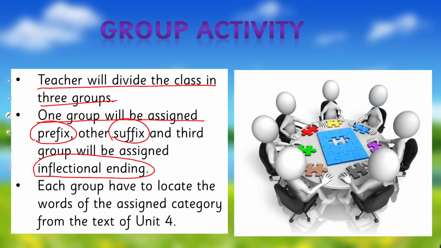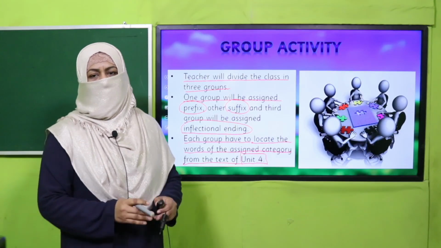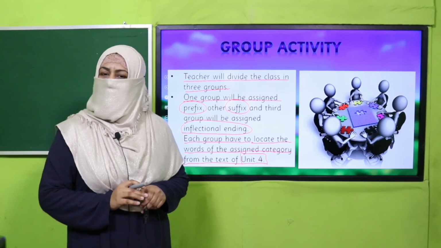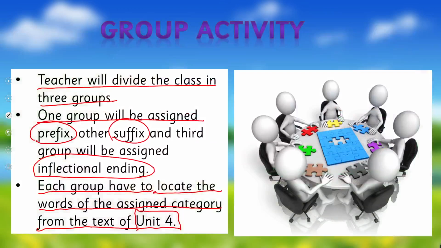Each group has to locate the words of the assigned category from the text of unit 4. Okay, very simple. So teacher, kindly divide the class into three groups. Pause the video, enjoy this activity.